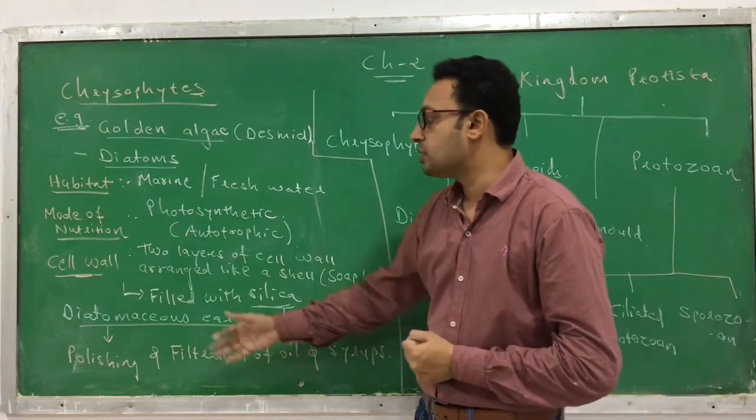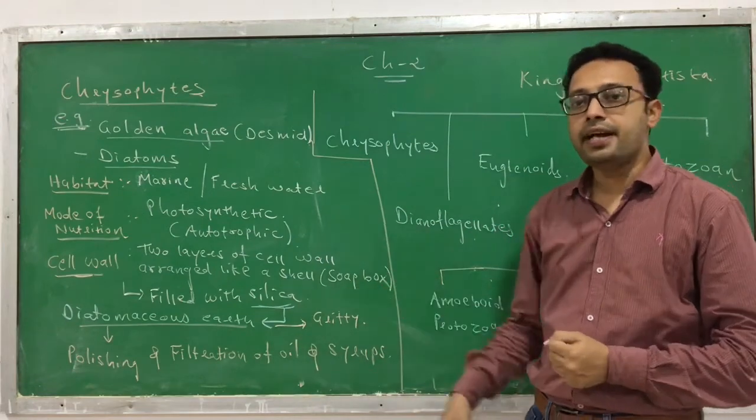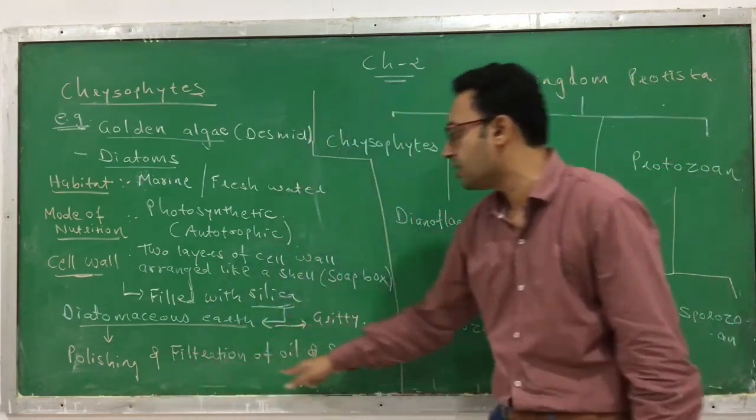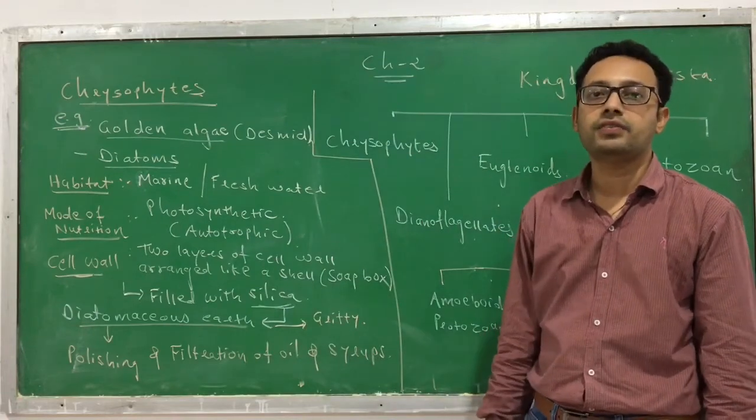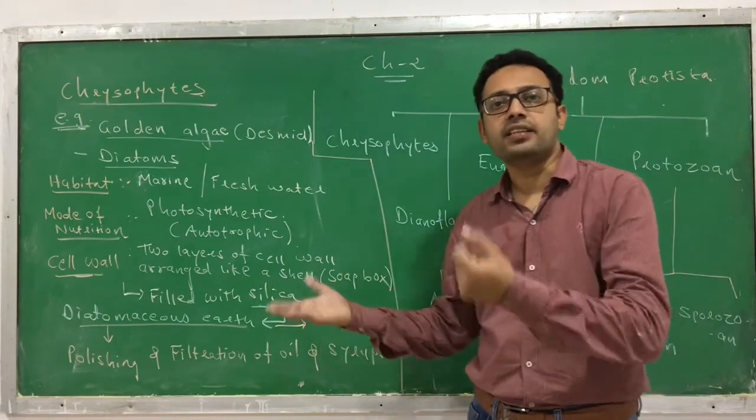So the mortals of that forms a diatomaceous earth. This diatomaceous earth is gritty in nature, so it will be used in polishing, and can also be used in filtration of the oil and the syrups. Okay, and here you can find its reproduction.